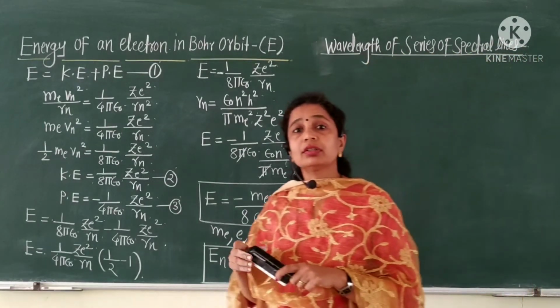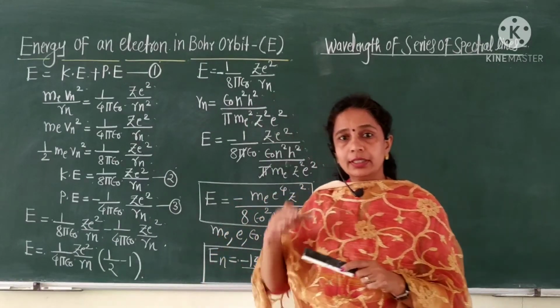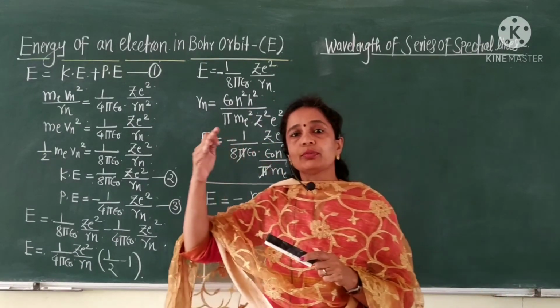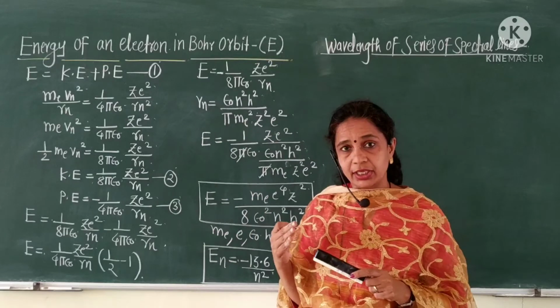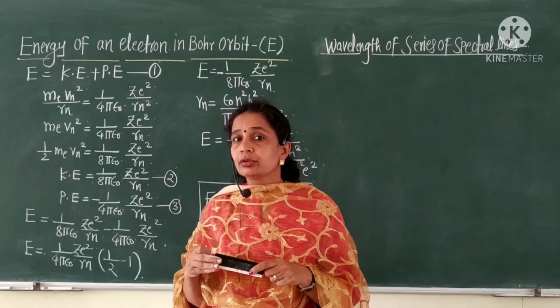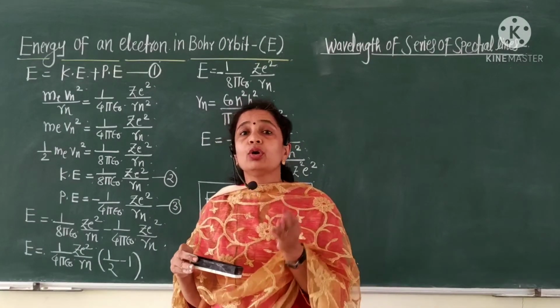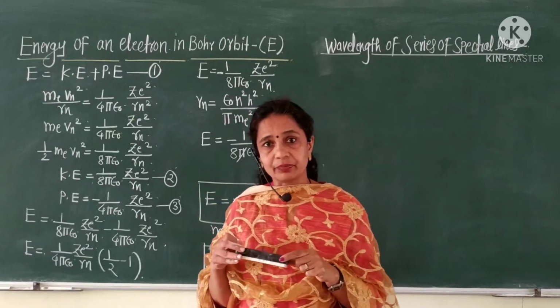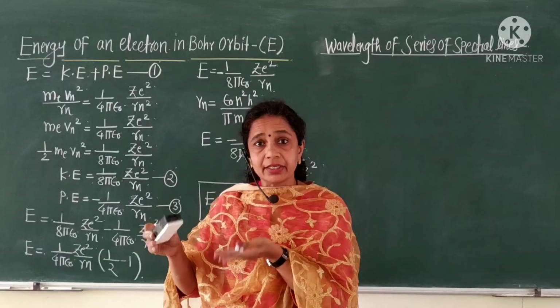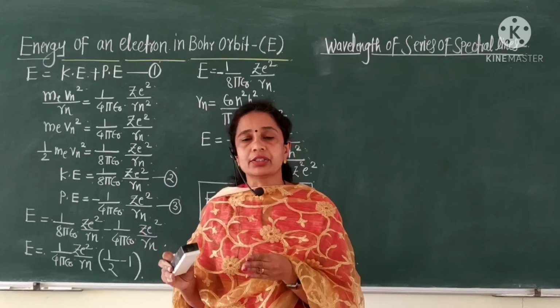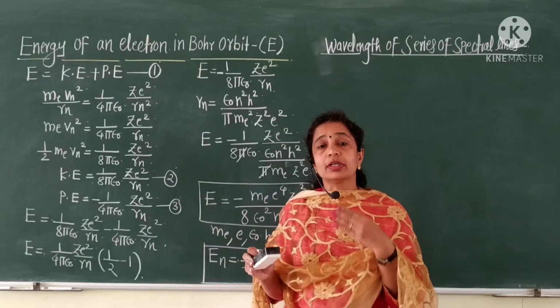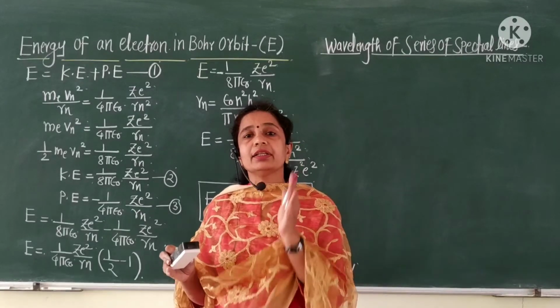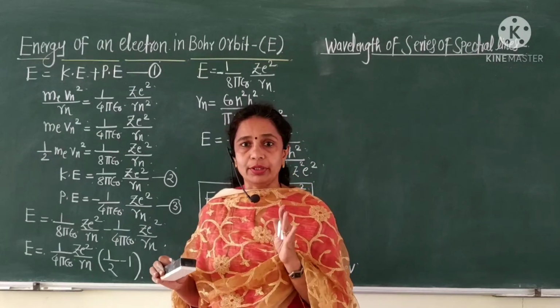Then according to the third postulate, when the electron jumps from an orbit of higher energy level to an orbit of lower energy level, it radiates energy. This energy radiated is equal to the photon energy, which is equal to the difference between the energies of the two orbits.